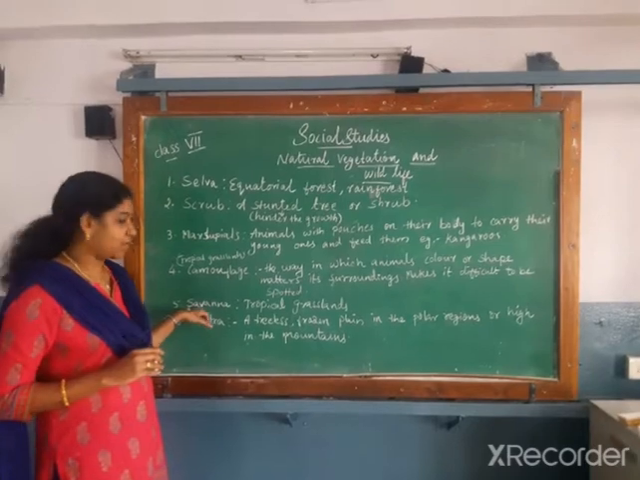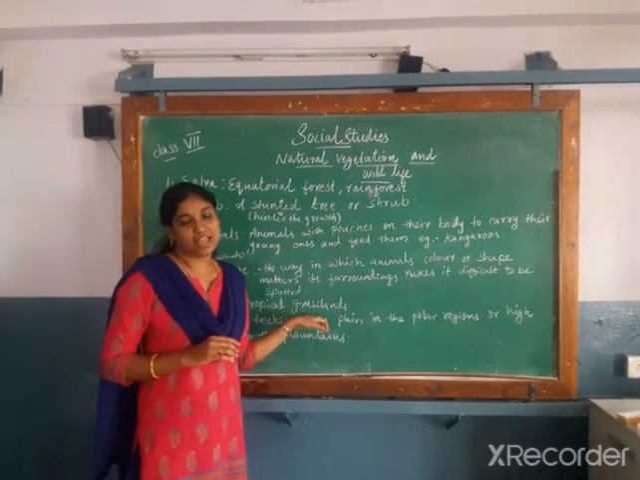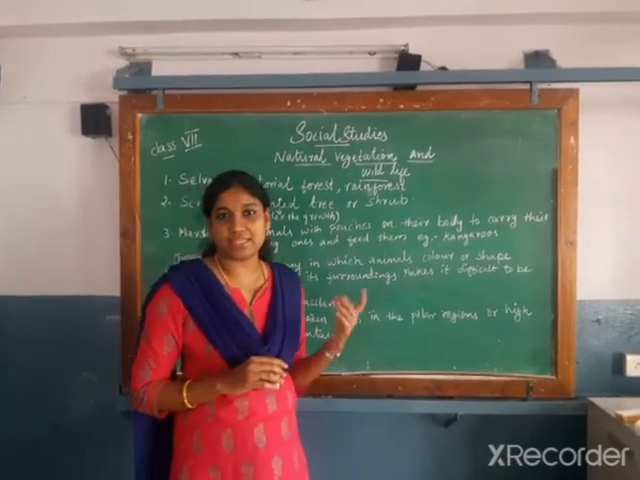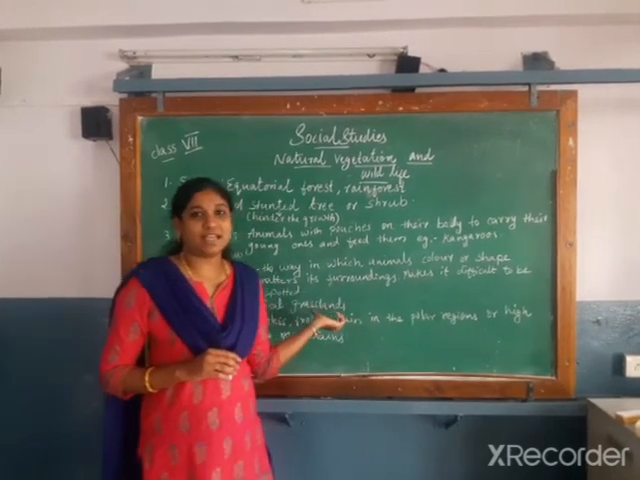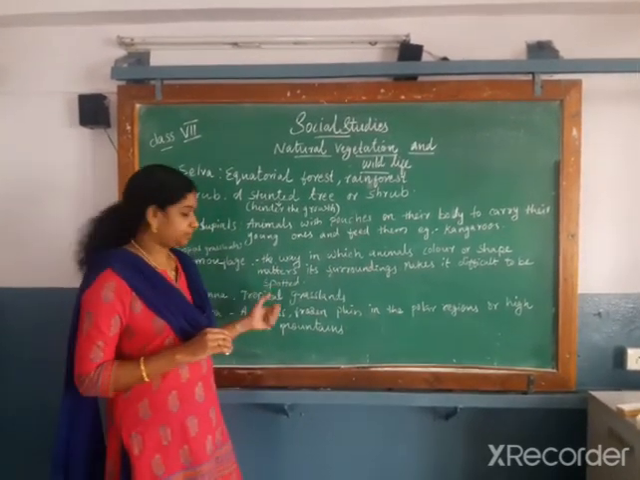Next is savanna. Savanna means tropical grasslands. Grasslands are divided into 2, tropical grasslands and temperate grasslands. The tropical grasslands' other name is savanna.